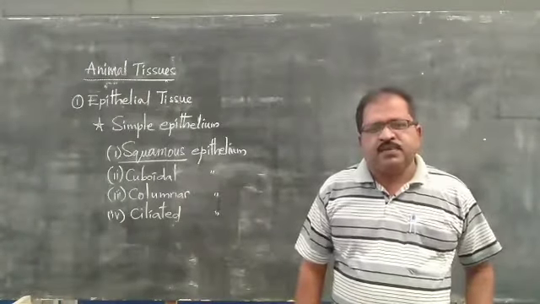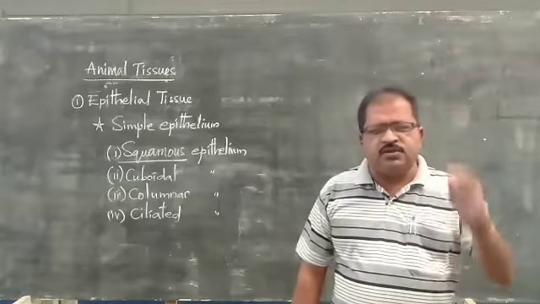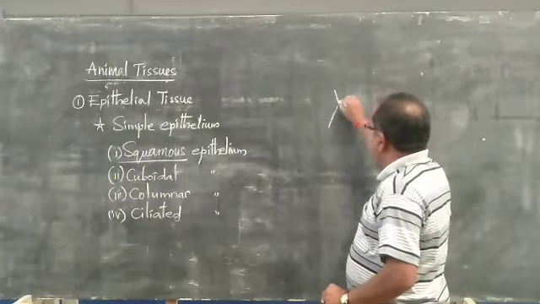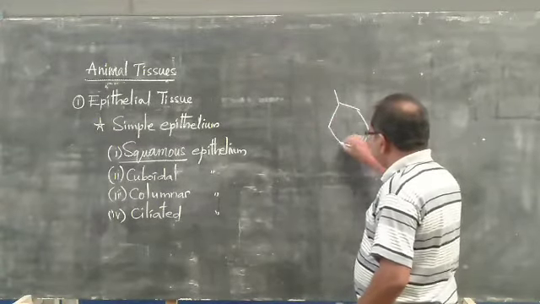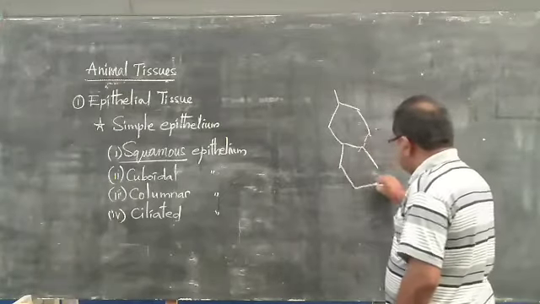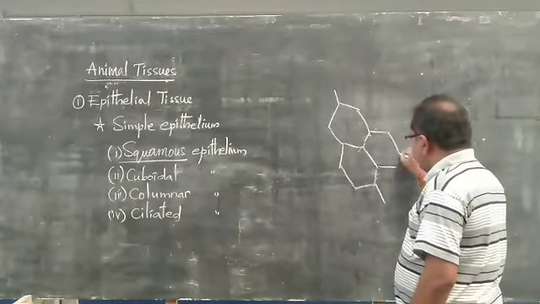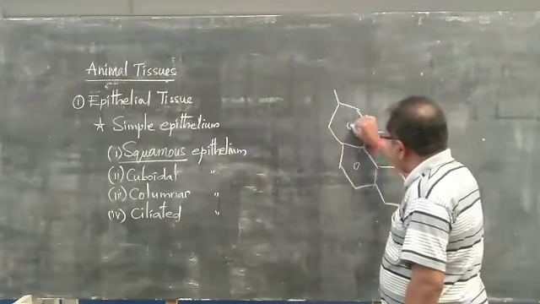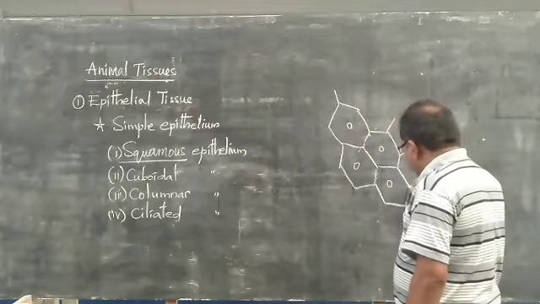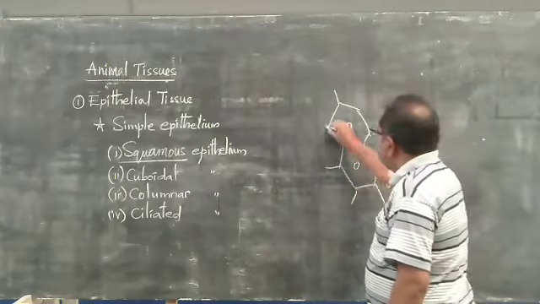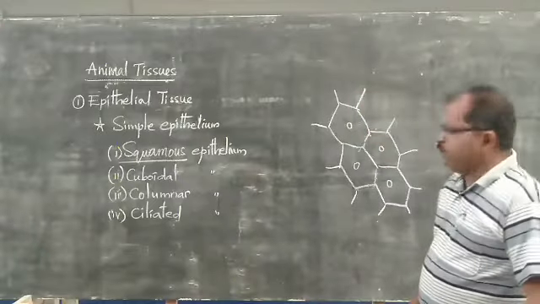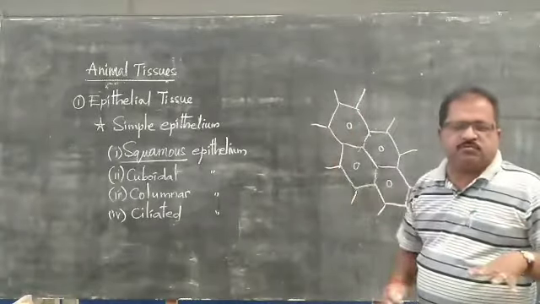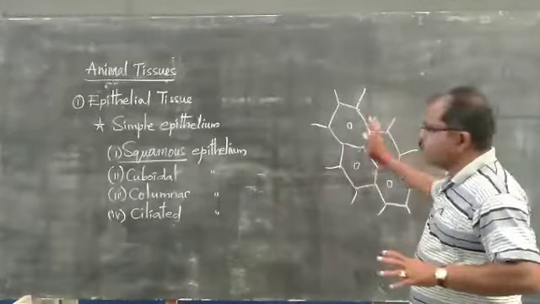In these areas the squamous epithelium is present. It is hexagon in shape, without leaving any intercellular spaces, and the nucleus is present prominently in the center. When you see it from the top, it looks like tiles on a floor. Which one? The squamous epithelium.